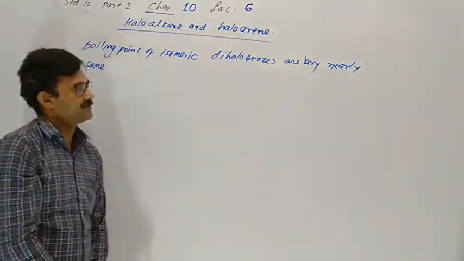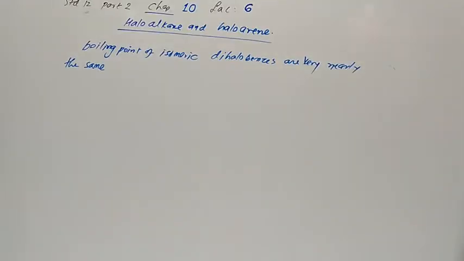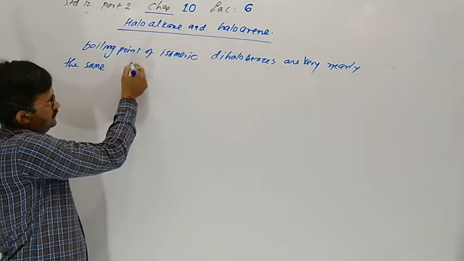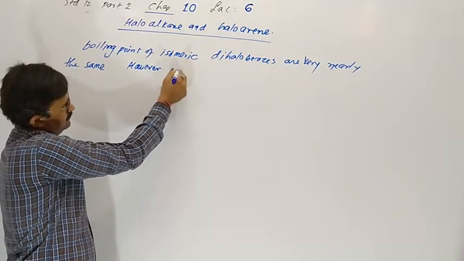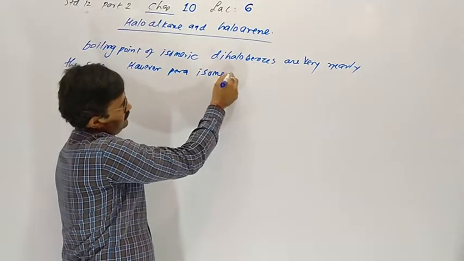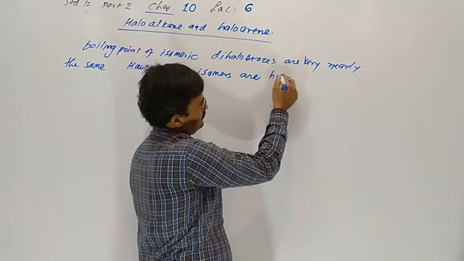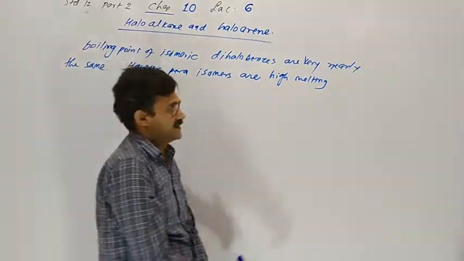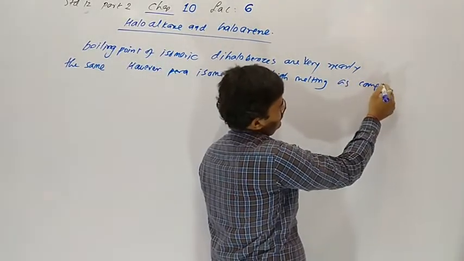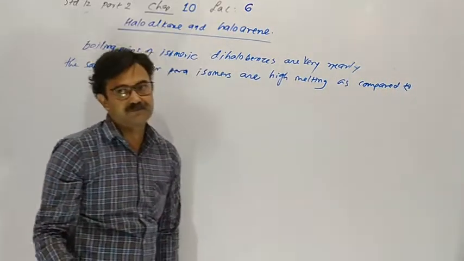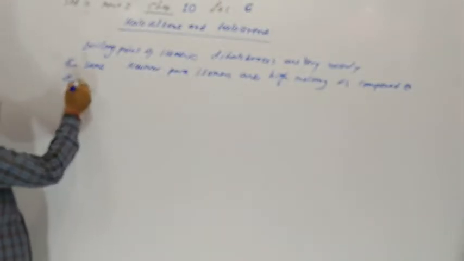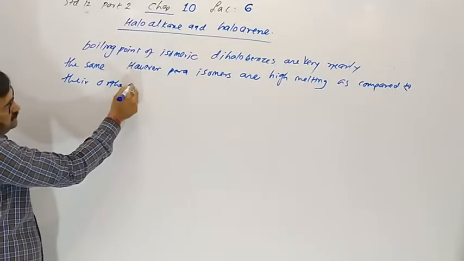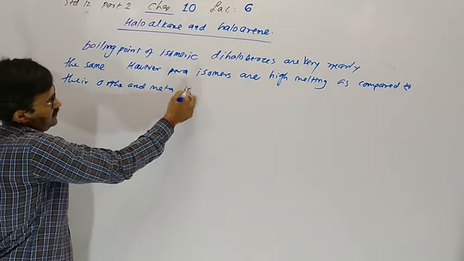However, para isomers have higher melting points as compared to their ortho and meta isomers.